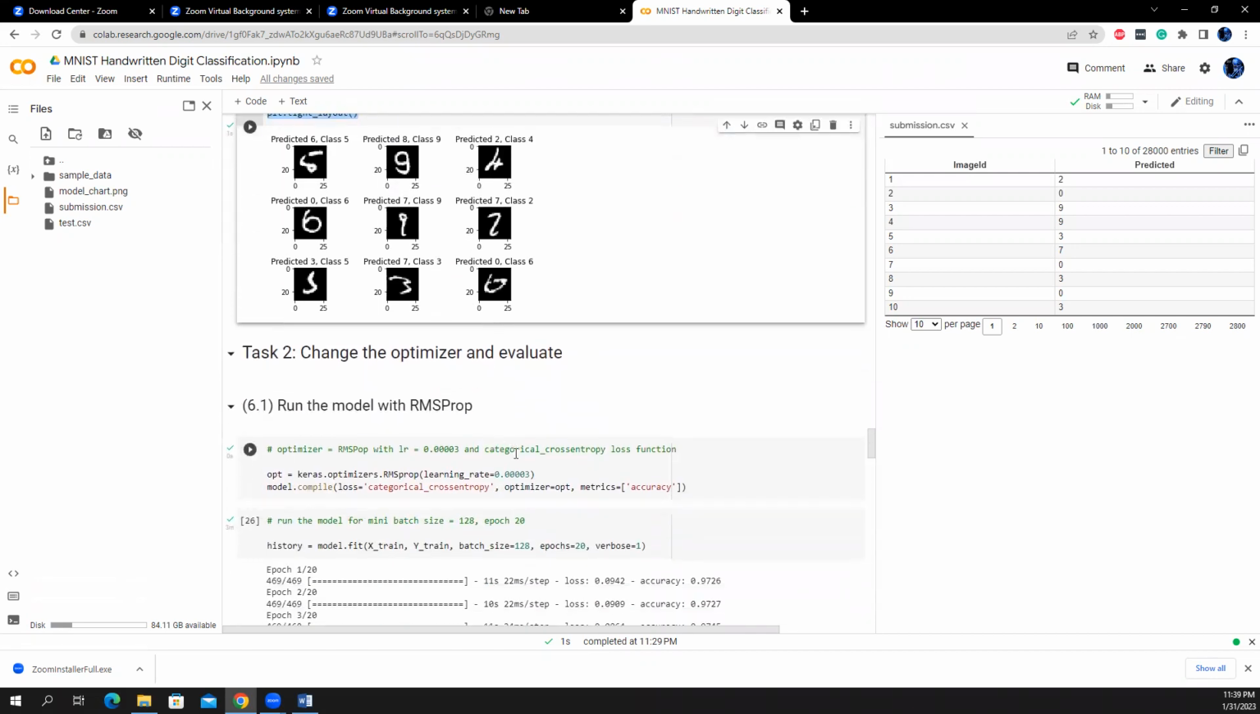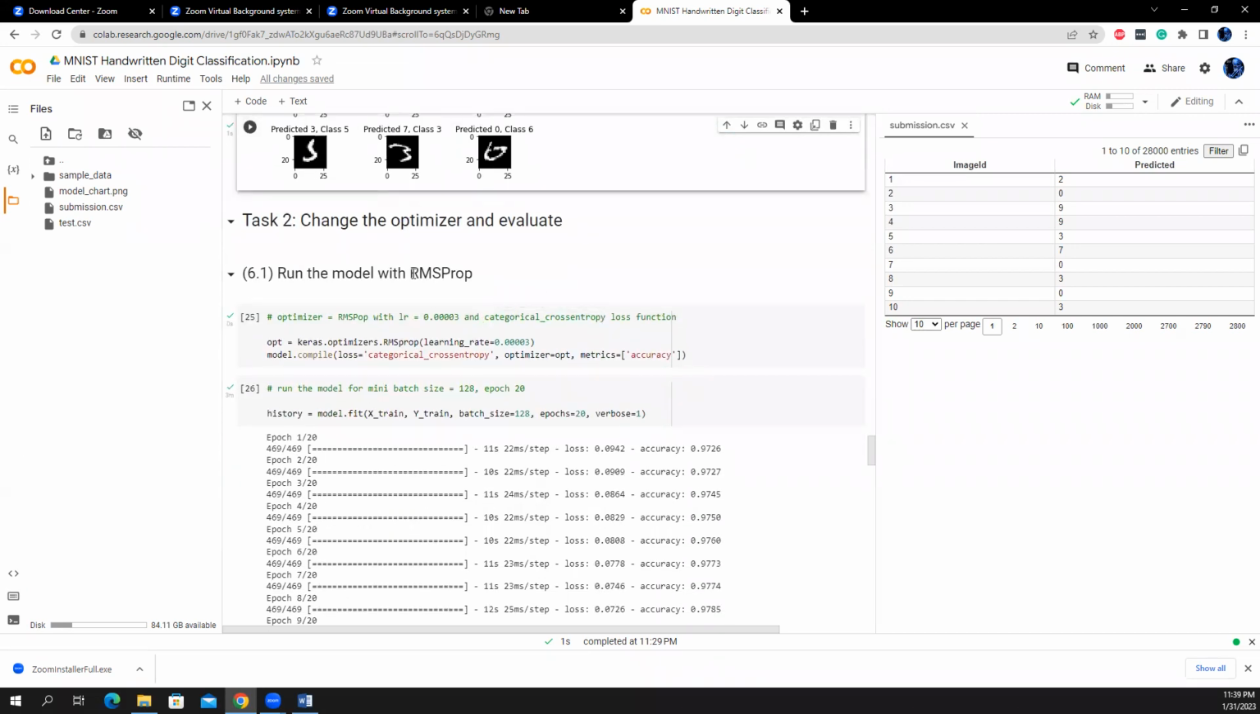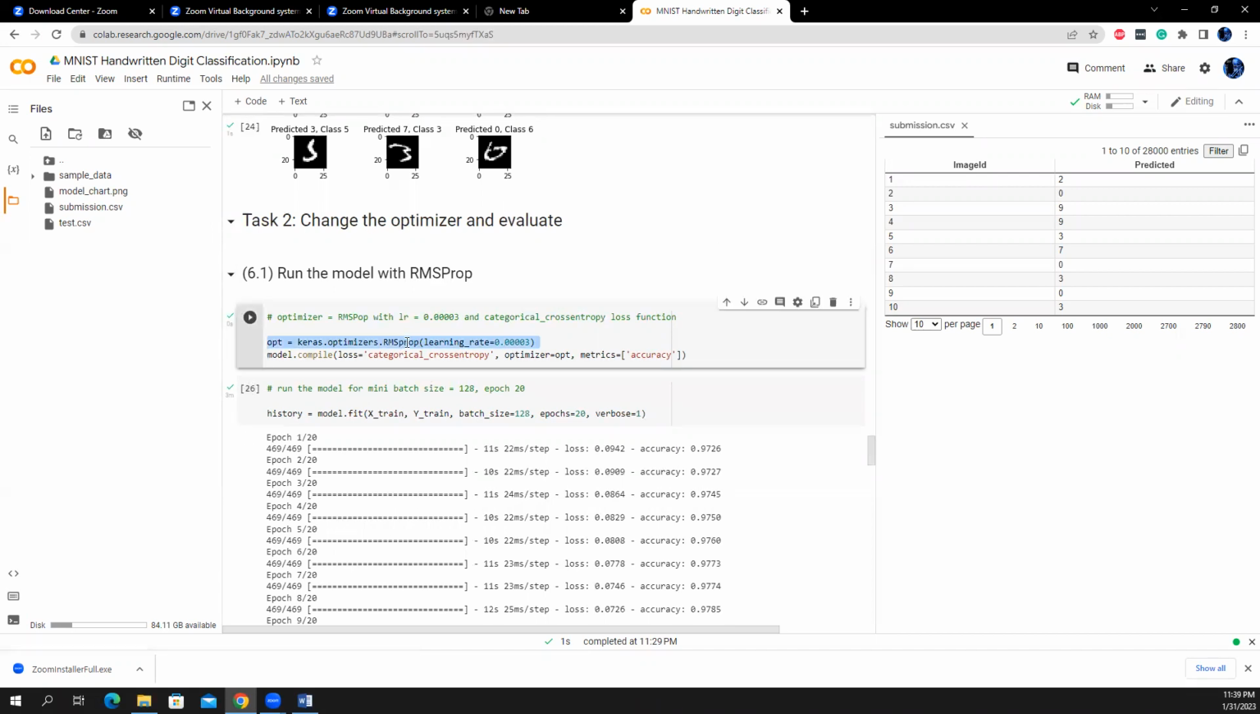So let's have a look at task 2. We have to change the optimizer. For this, I took RMSprop as the optimizer, but the last one was the Adam optimizer. So this is RMSprop. The learning rate is the same, and also the loss function is the same, categorical cross entropy, and the metric is accuracy, and the epoch size is also the same, and also mini batch size is also the same.